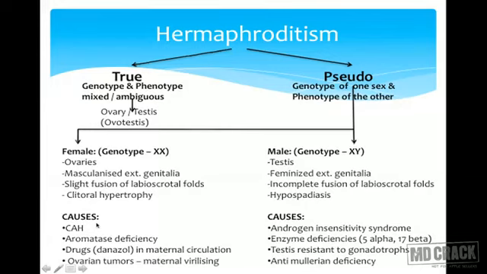This can be congenital or maybe late onset, that is called adrenogenital syndrome. Other causes are aromatase deficiency, or this may happen if there are drugs which are causing these virilizing changes in the fetus. Ovarian tumors which secrete virilizing substances or androgens can also be the cause, where the external genitalia of the female fetus would look like male genitalia. So this is in short hermaphroditism.